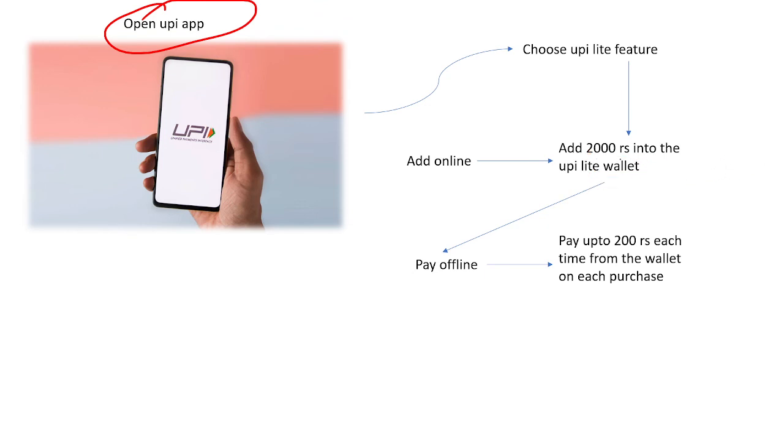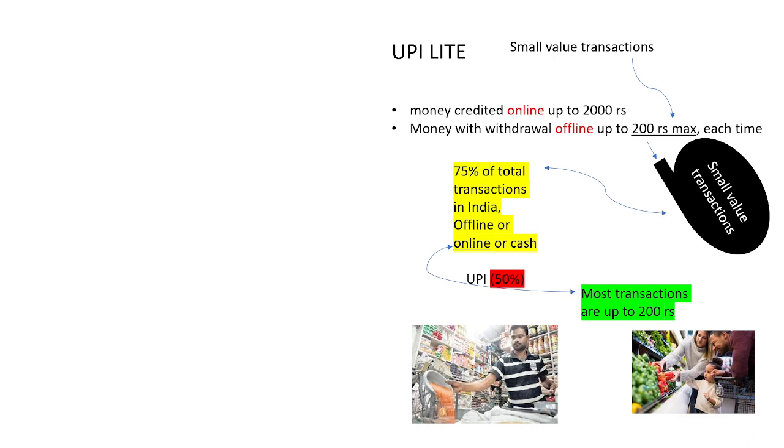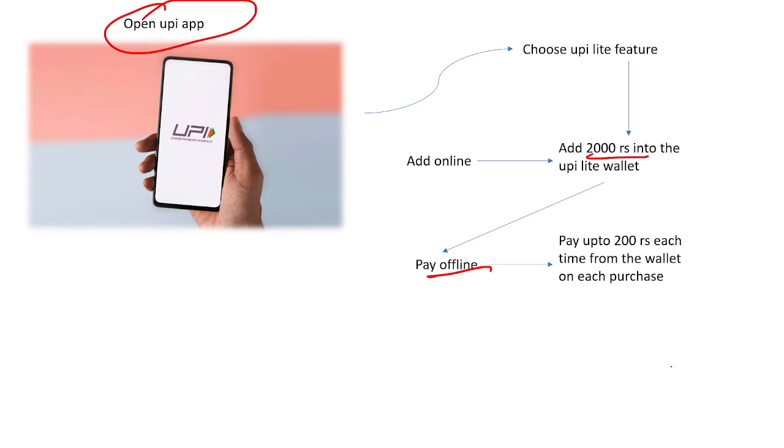After this 2000 rupees amount is saved in the wallet, the person can make offline payments for small purchases, like at the kirana store or grocery purchases. The condition here is that the person can make only one payment of up to 200 rupees each time. If they want to make multiple payments, they have to make these payments multiple times. But the point is that payment up to 200 rupees is allowed in this offline payment.